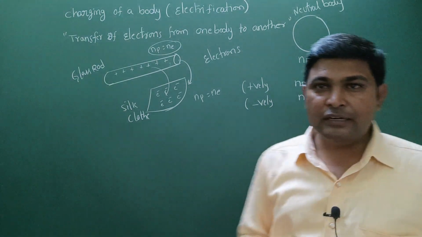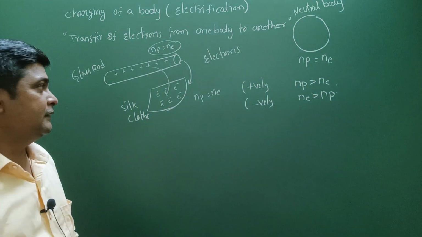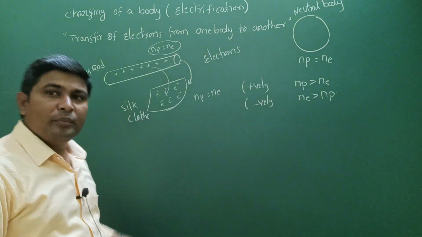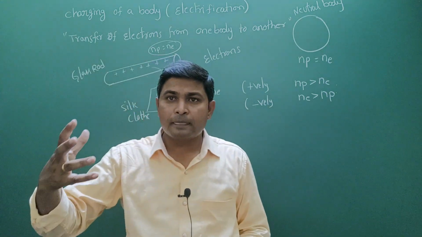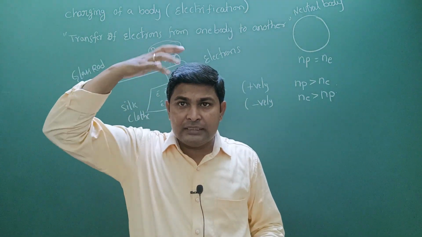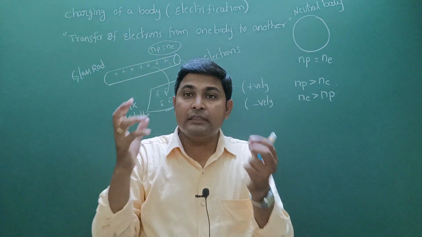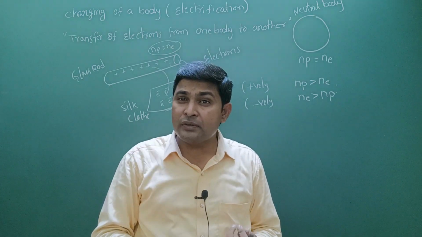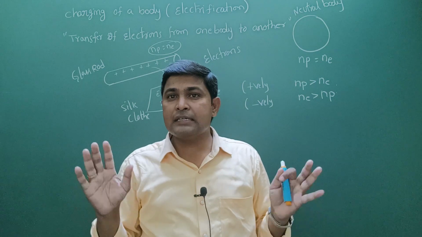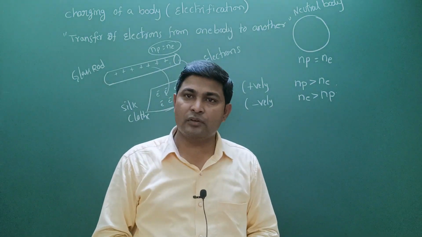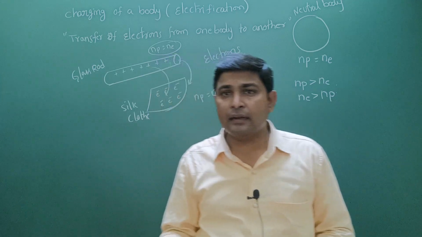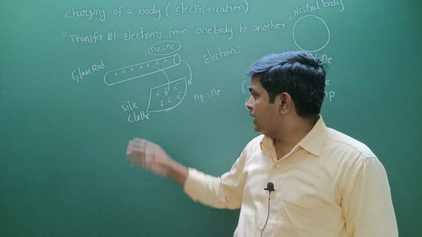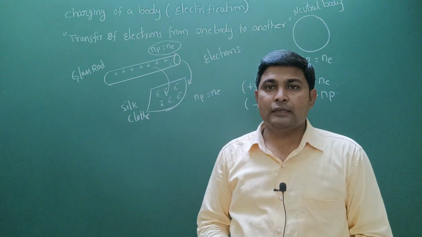I think you understand the meaning of charging of a body: just transfer of electrons from one body to another body. Like these combinations, we can understand. If you take a balloon and rub it with dry hair, there also you can see the charging of a body. But which one is positively charged and which one is negatively charged, in that case you have to observe carefully. I took the example of pairs: the glass rod and silk cloth, hair and balloon.